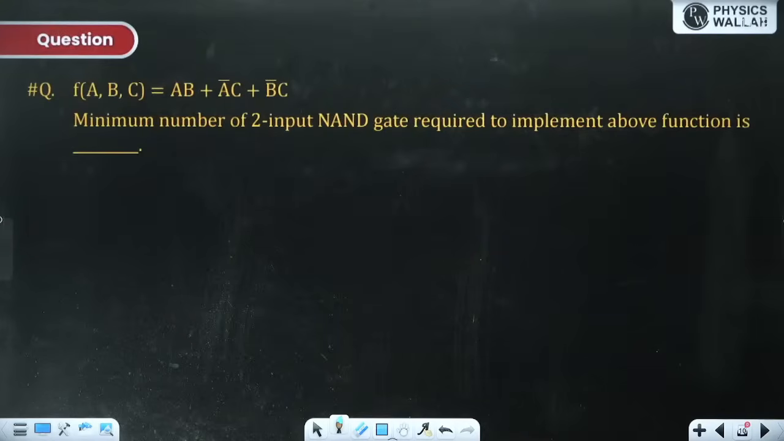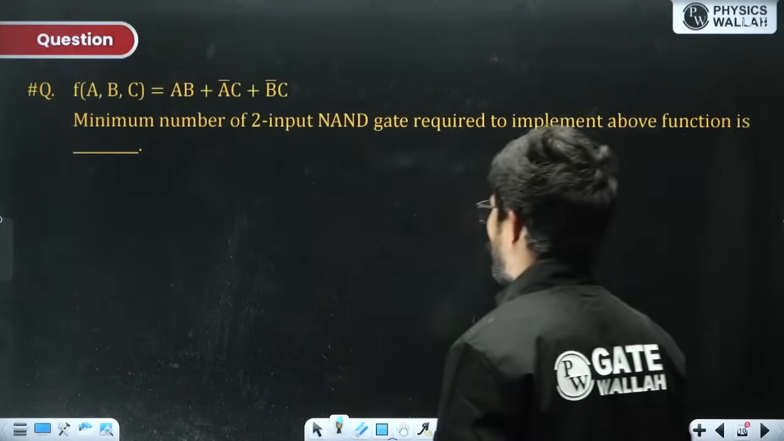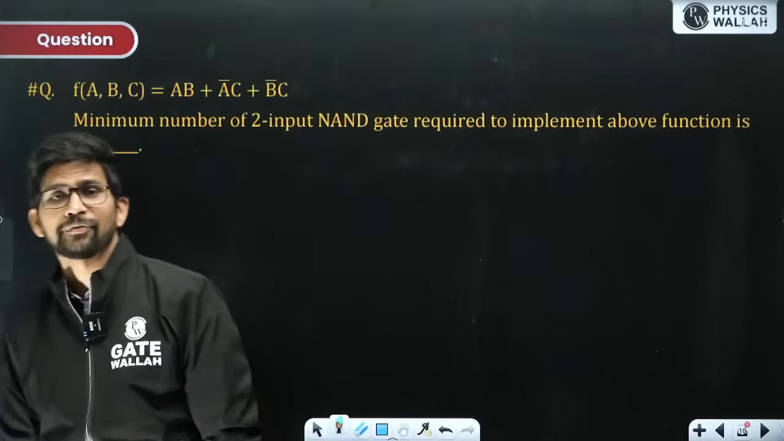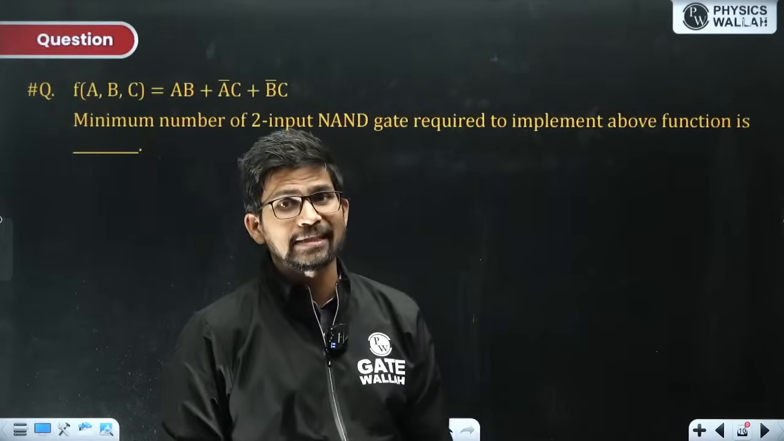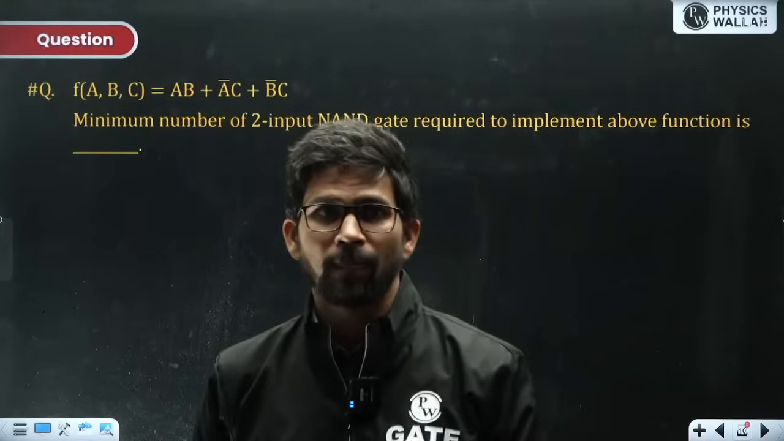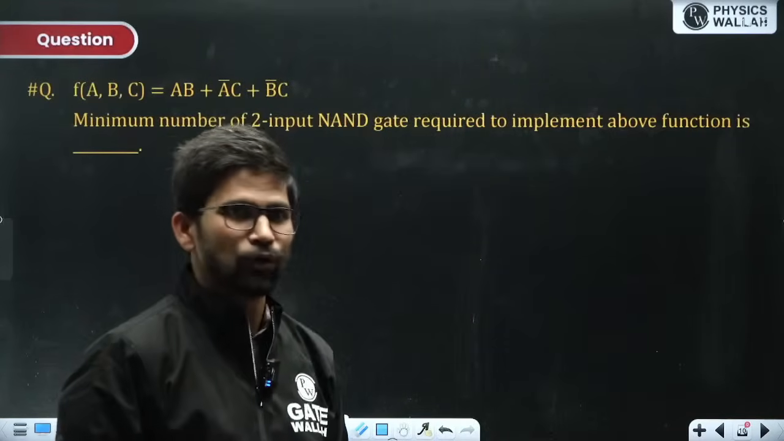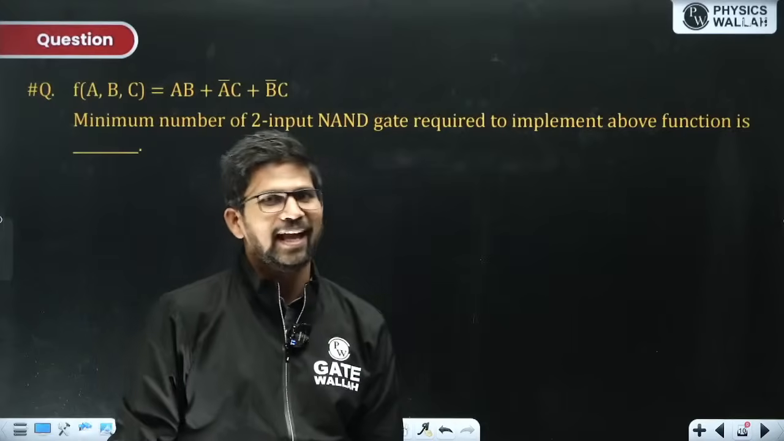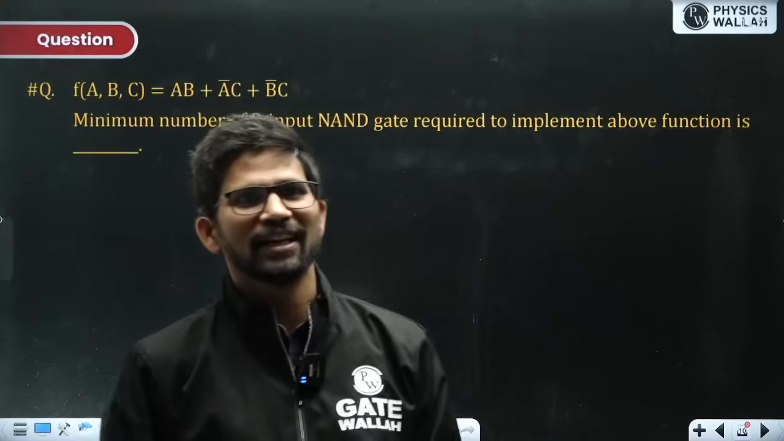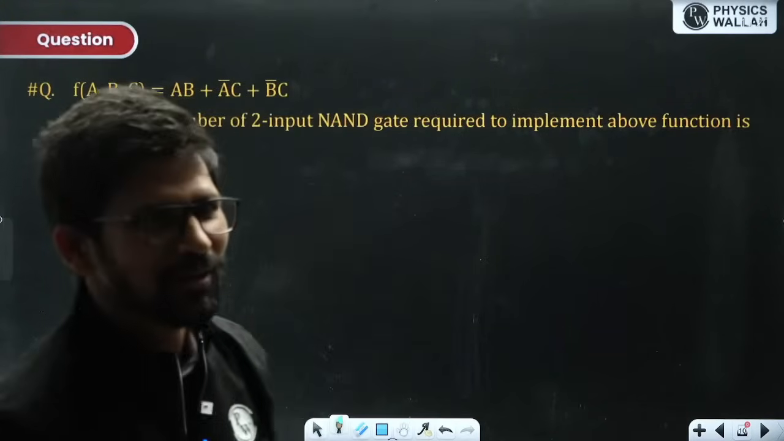If you can simplify the function, try to simplify the function, because in order to find the minimum number of NAND gates, your function should be as simplified as possible. And there are two methods of simplification. So this is a good question, I can say that because there are different answers in the comment box.